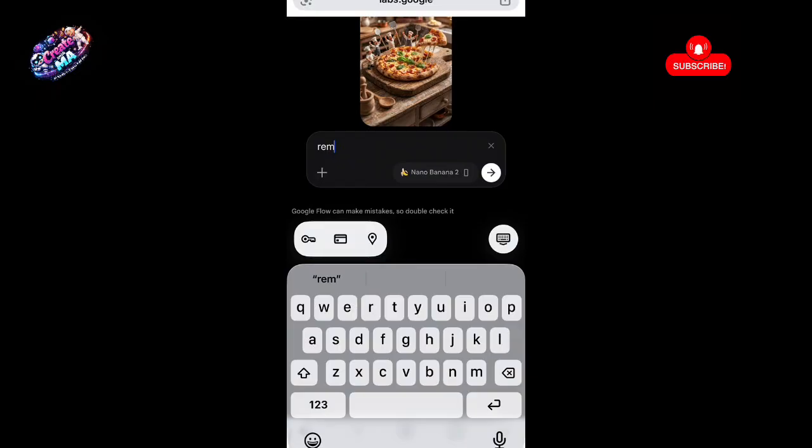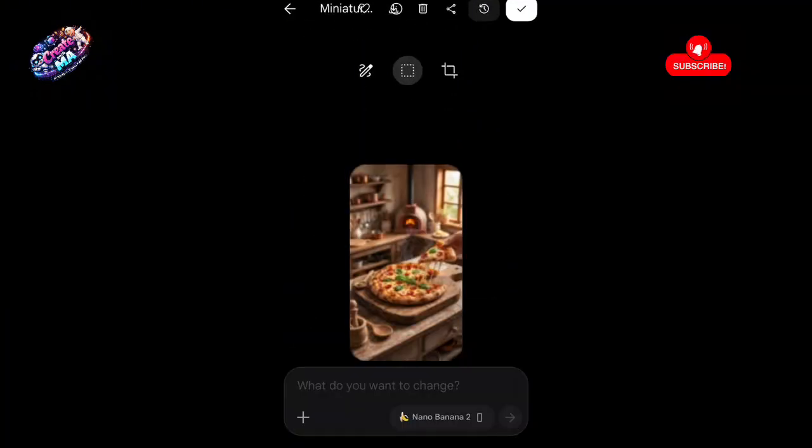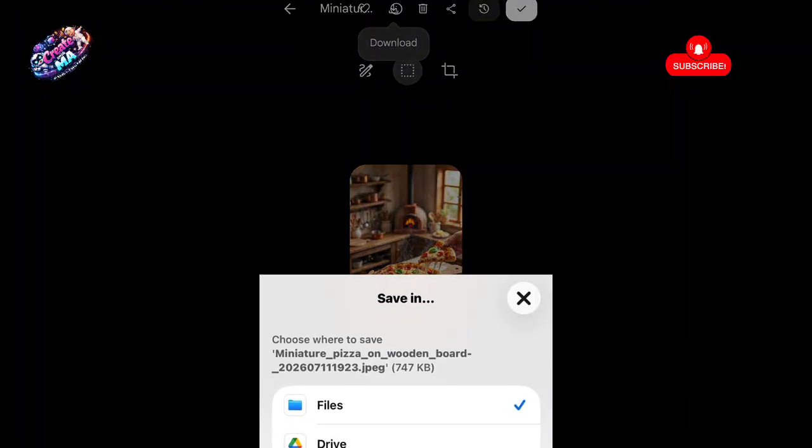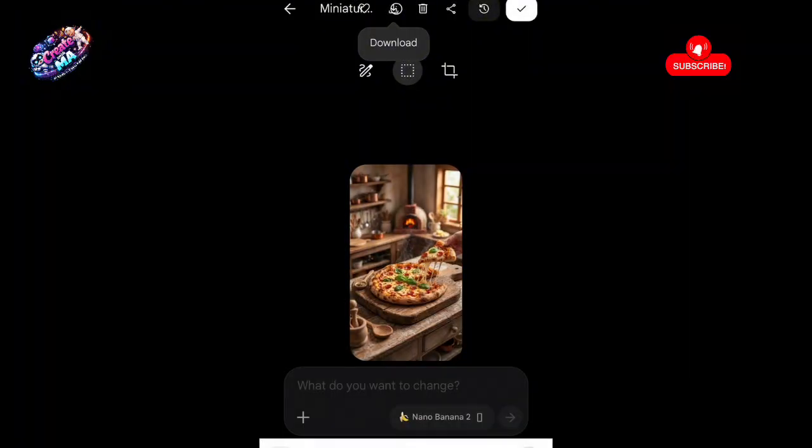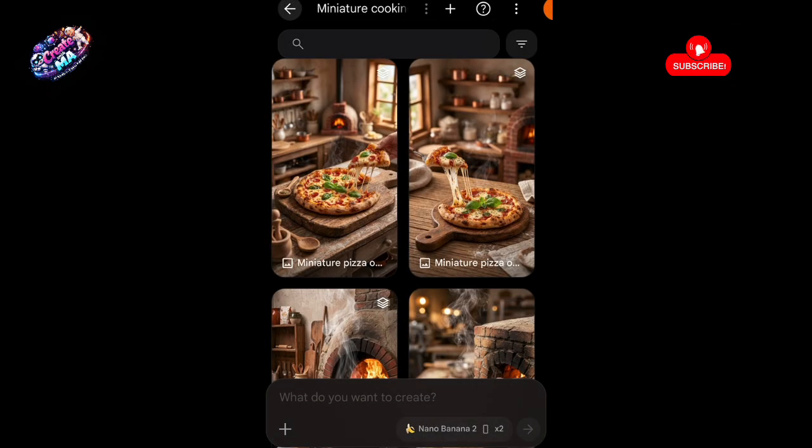So in this particular one, you will see me adjusting. The chefs appeared in front of my pizza. So I'm just going to type in and say it should remove the chef in front of my pizza, and I'm going to wait for it to download the video. And just like that, you could see the image has removed the chef. I'm going to download the image. But if you're going to be animating with Flow, you don't have to go ahead and download the image.